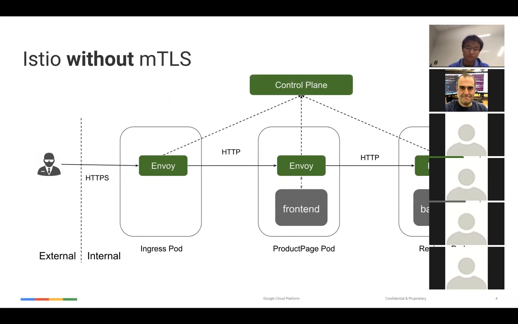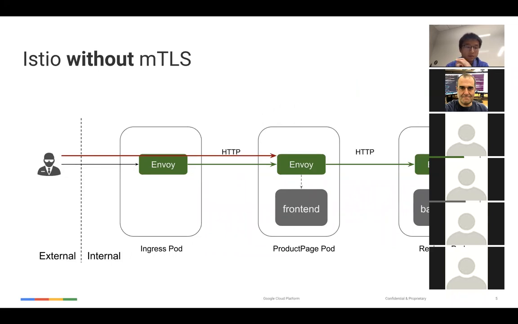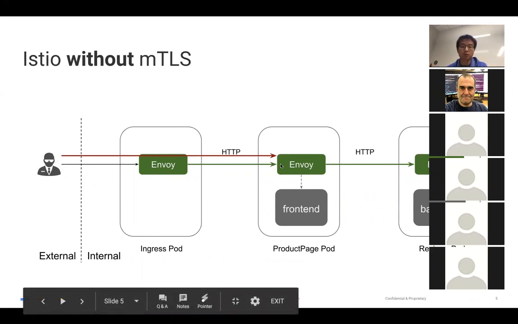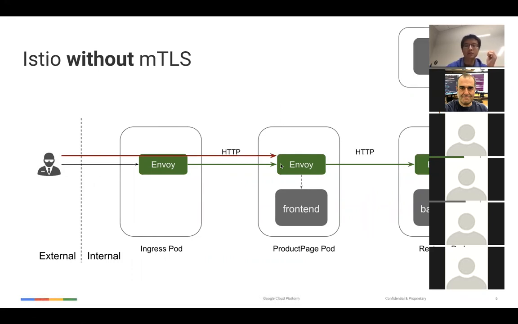Now let's look at the demo. Once this is deployed without MTLS, external can access our front end from ingress, and also another internal pod. Notice this one doesn't have Envoy, so it can access the back end or front end as well, because we don't enforce MTLS.